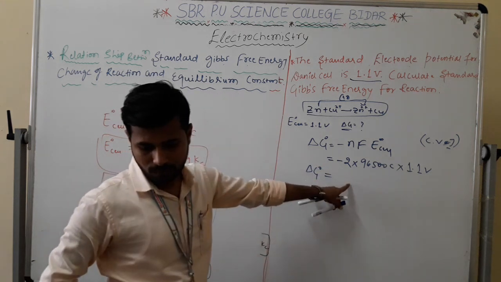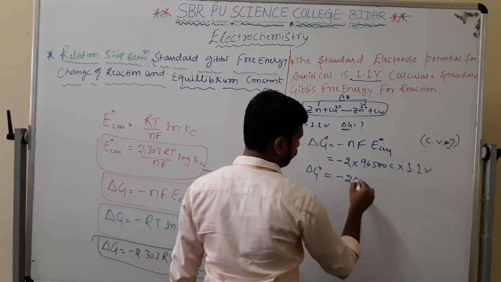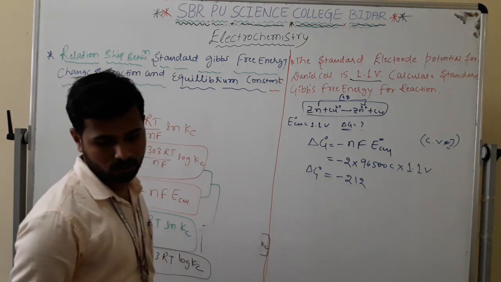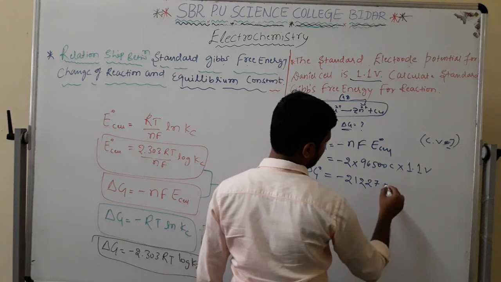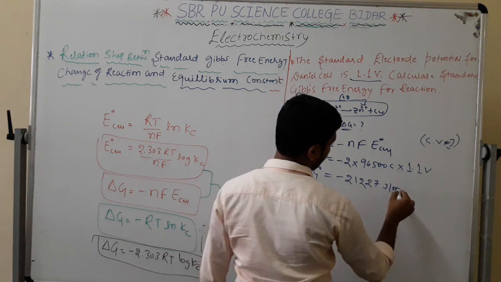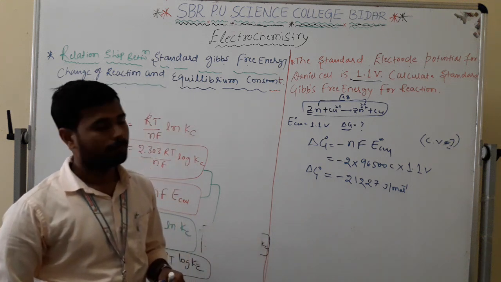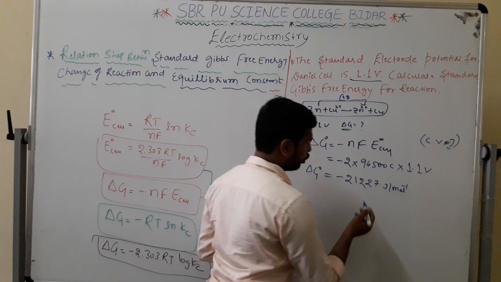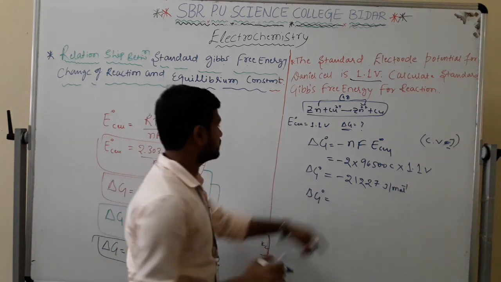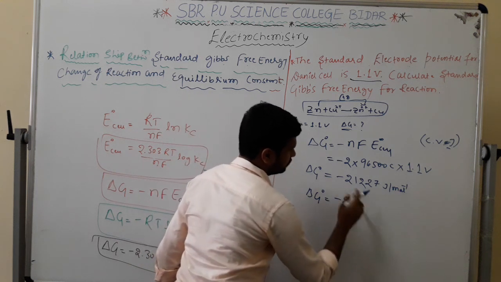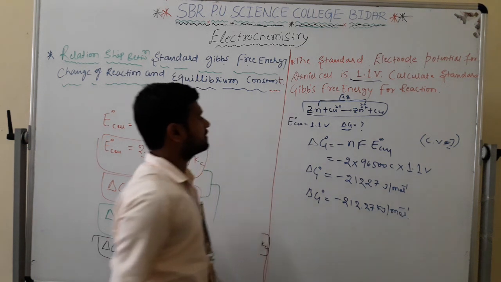Tell me first, what is the value? Minus 212,270, and this is joule per mole. If I am going to be converting into kilojoule, how can I write it? Delta G naught is equal to minus 212.27 kilojoule per mole. This is an important thing.